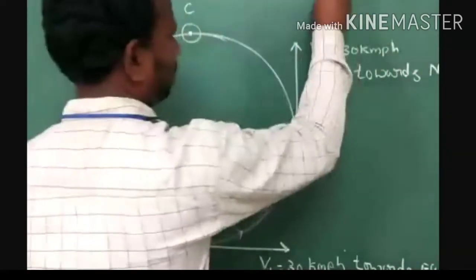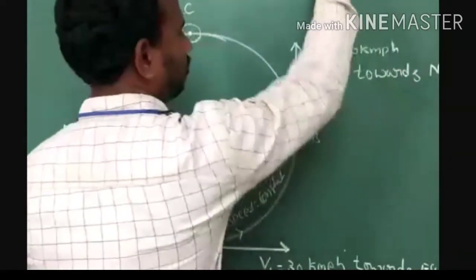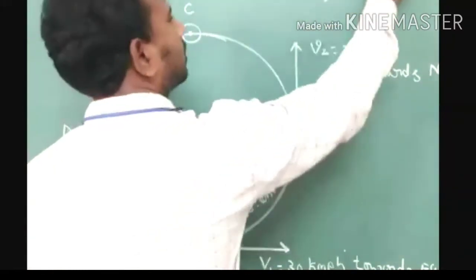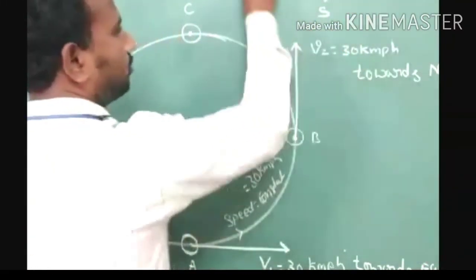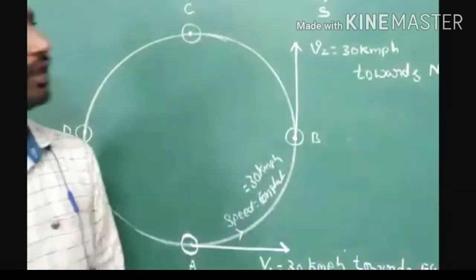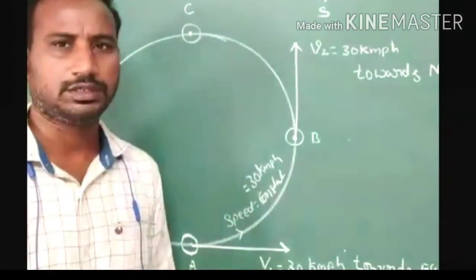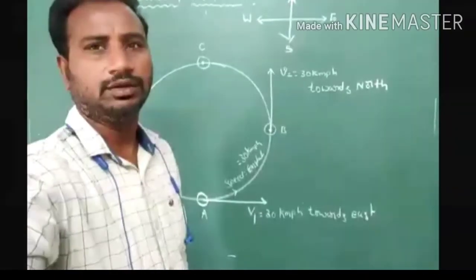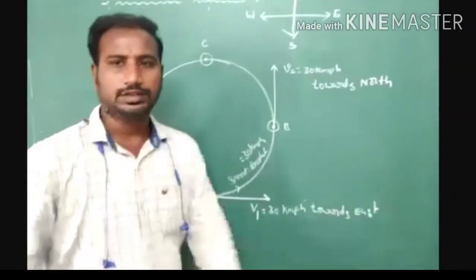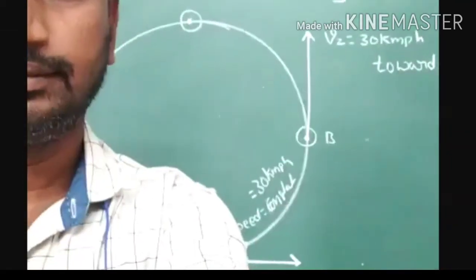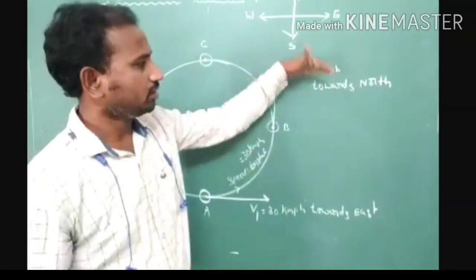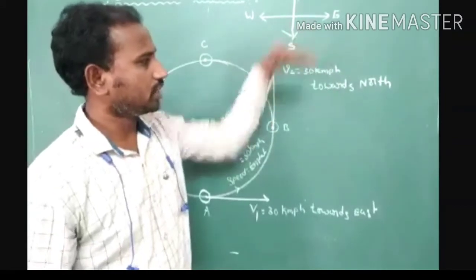If you have any confusion, represent NEWS: north, east, south, west. Okay, we have to represent that. Understood? Now here, 30 kilometer per hour towards the north direction.